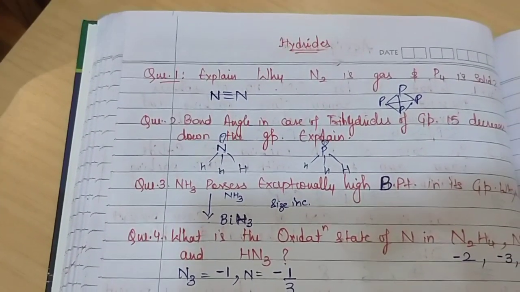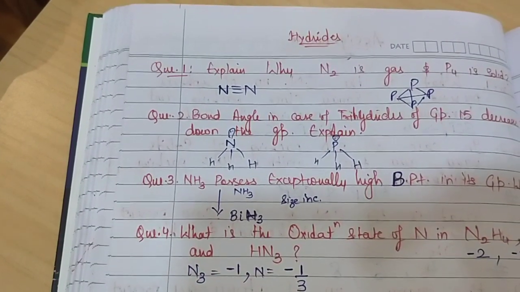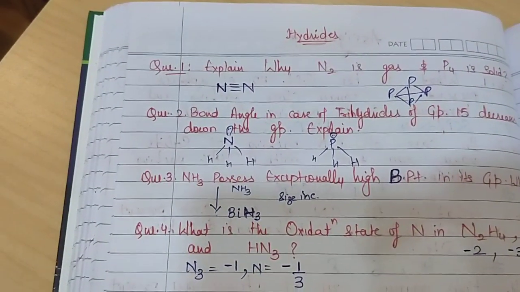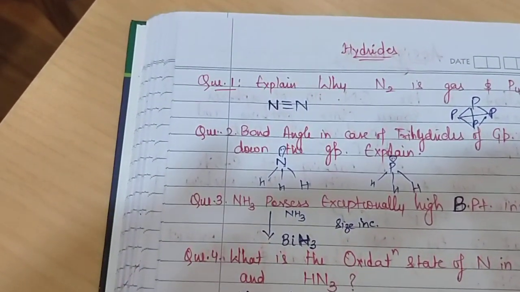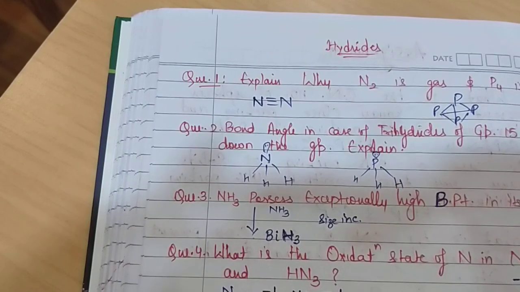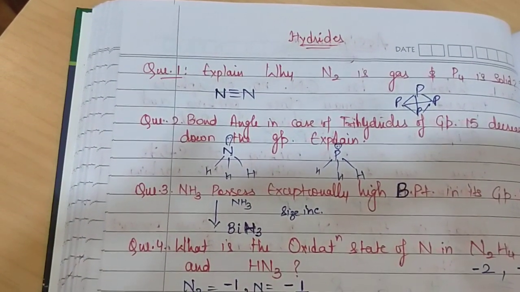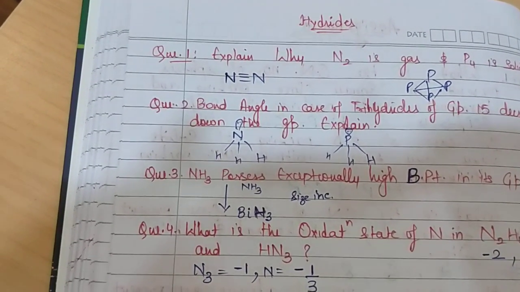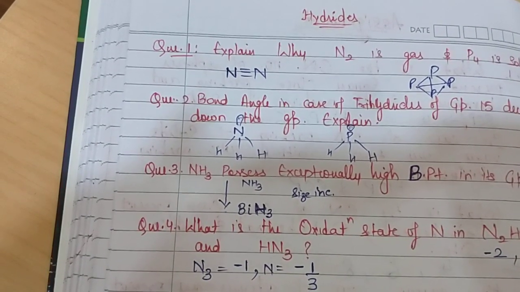Due to this shifting away of the bond pairs of the PH bond or NH bond as we move down the group, there occurs a decrease in the repulsions between the bond pairs of the central element and hydrogen.